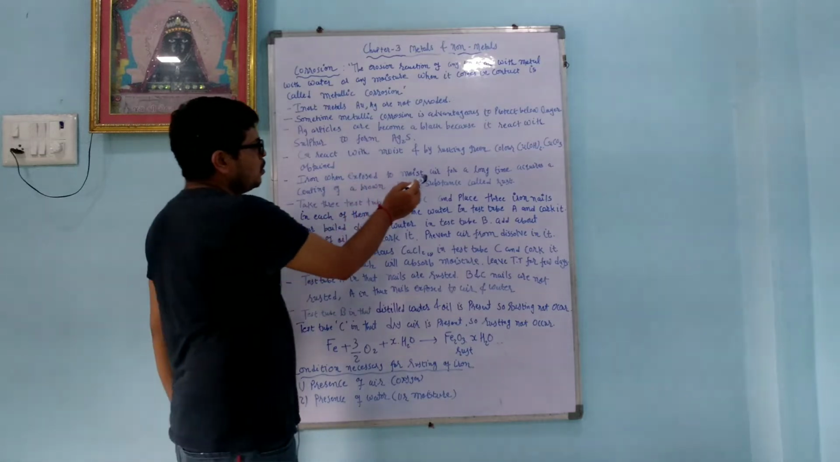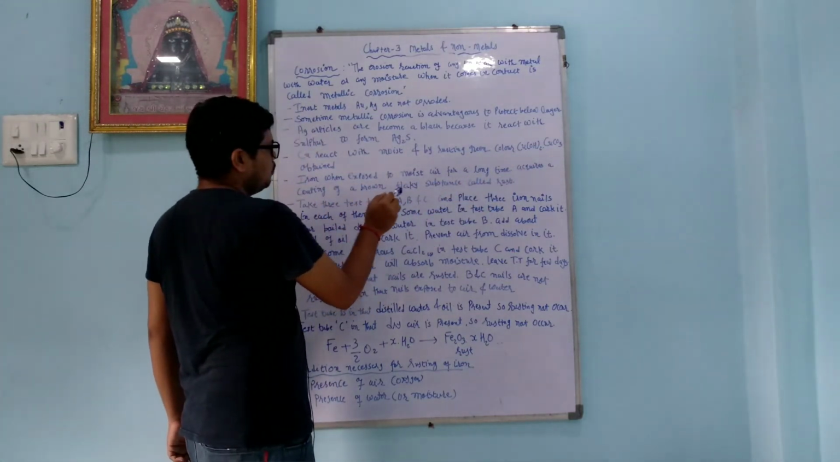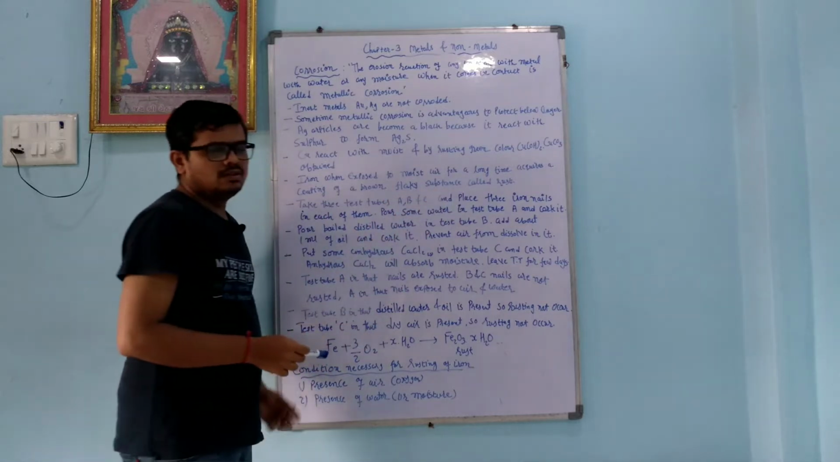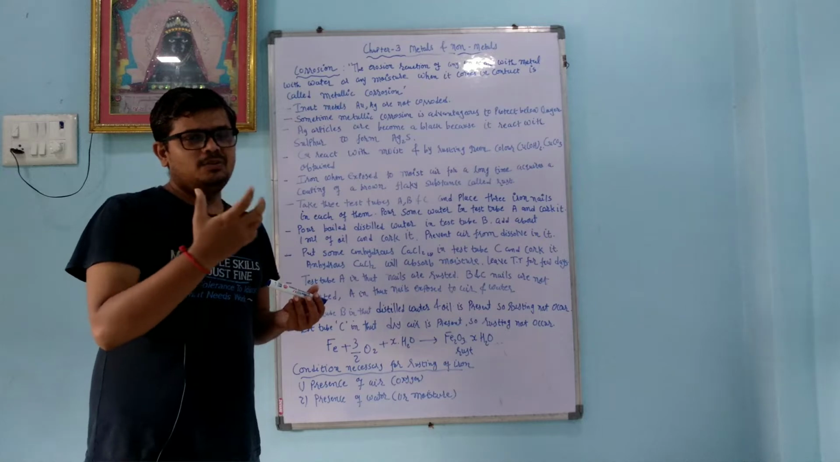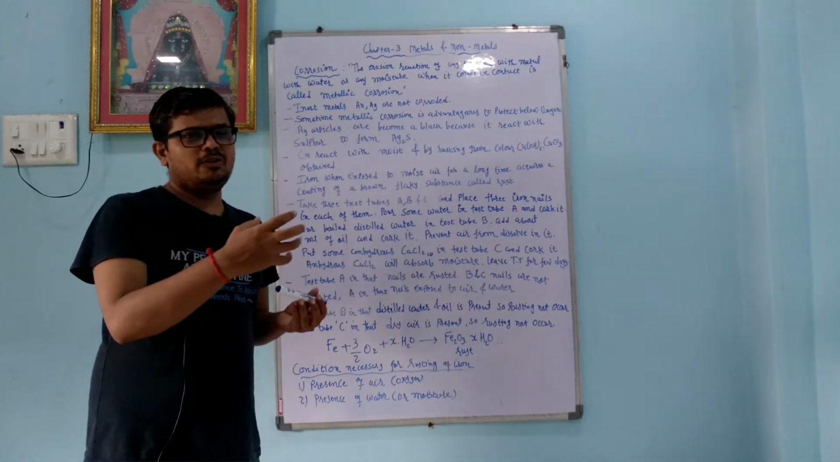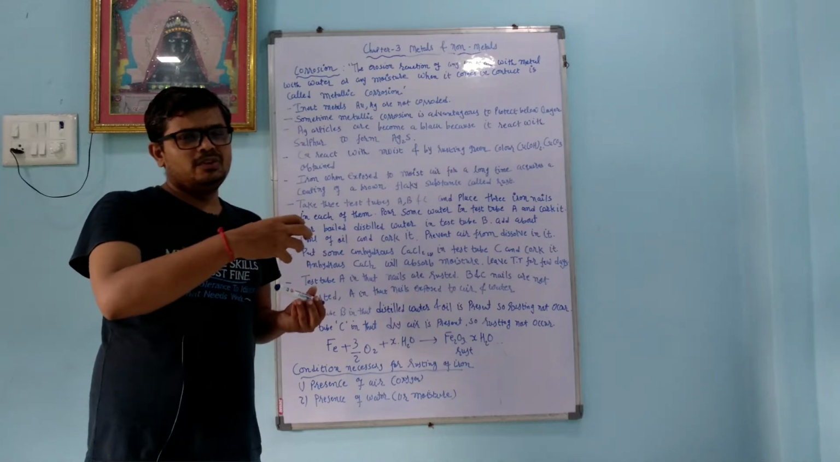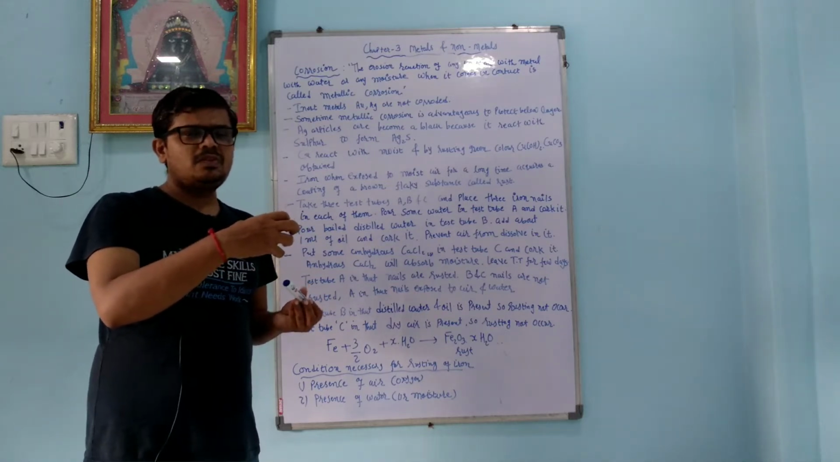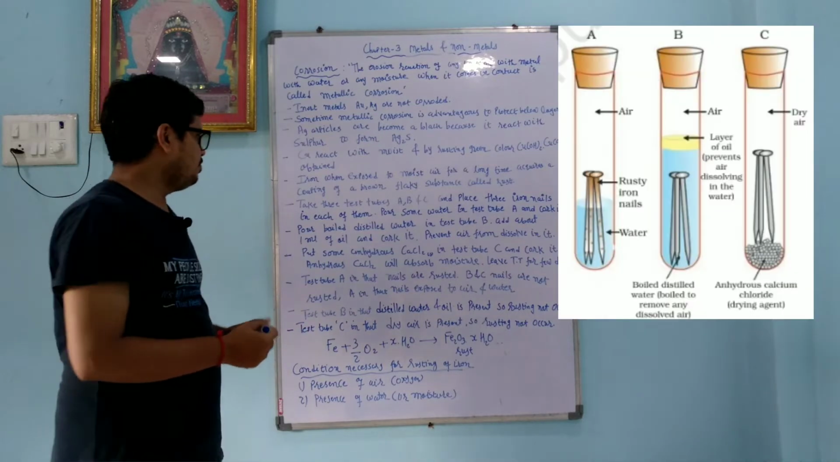Iron, when exposed to moist air for a long time, acquires a coating of a brown flaky substance called rust. So in the case of iron, when it comes in contact with moist air, oxygen is electronegative, so it takes the electron and makes Fe2O3·xH2O, that is called rusting of iron.